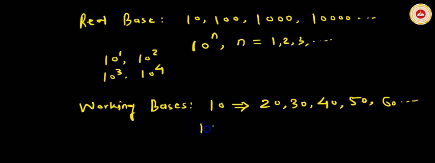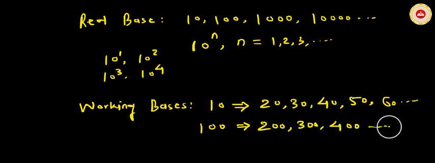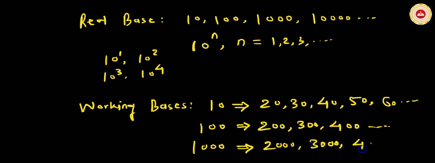For 100, multiples are 200, 300, 400 and so on. For 1000, multiples are 2000, 3000, 4000 and so on. So these multiples of real bases are called working bases.